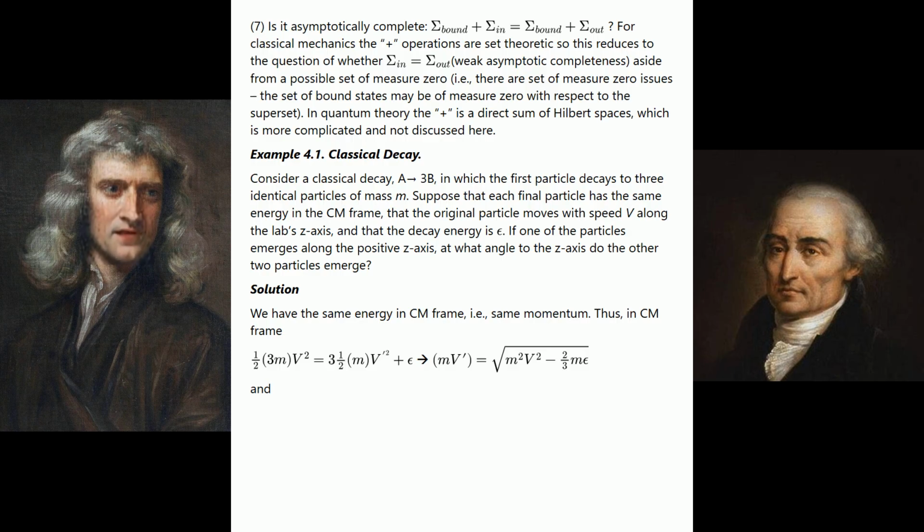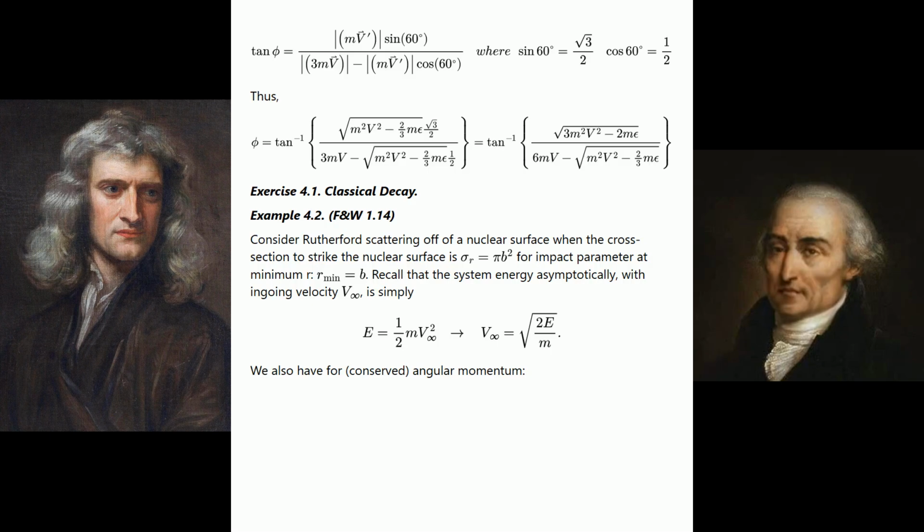same momentum. Thus, in CM frame, 1/2 times 3m times v squared equals 3 times 1/2 times m times v′ squared plus epsilon, so mv′ equals the square root of m squared v squared minus 2/3 m epsilon, and see the equation shown. Thus, see the next equation. Exercise 4.1. Classical decay.